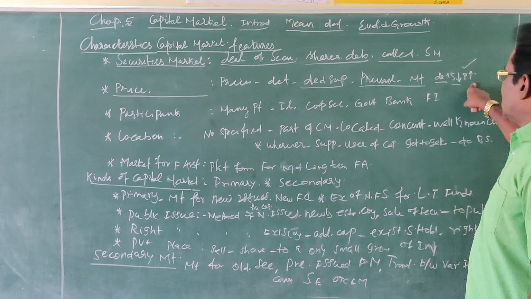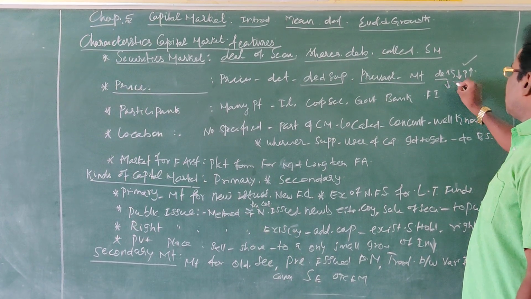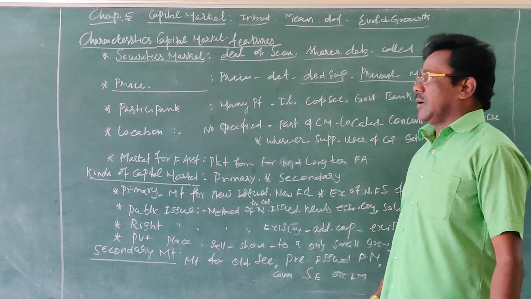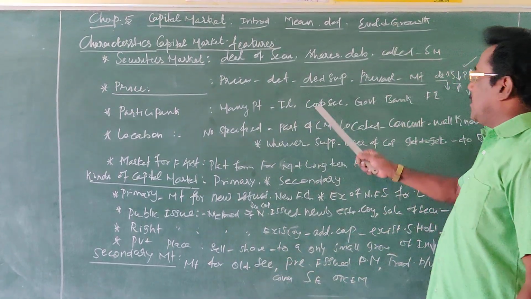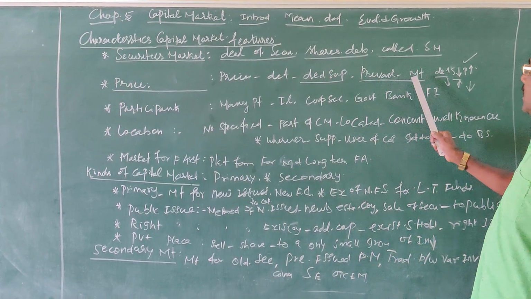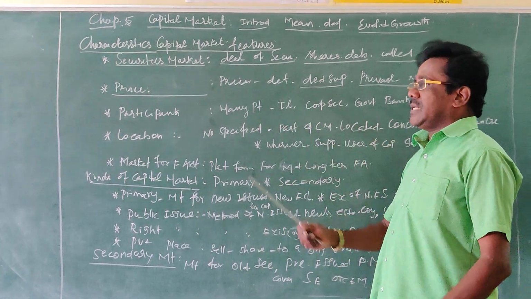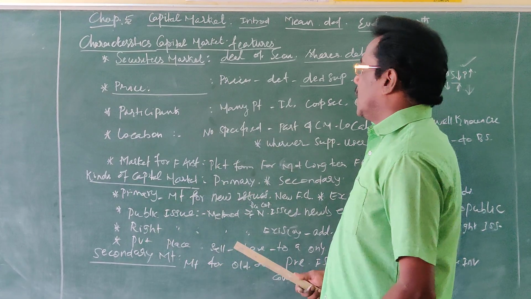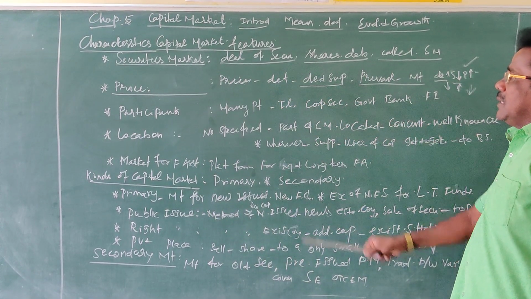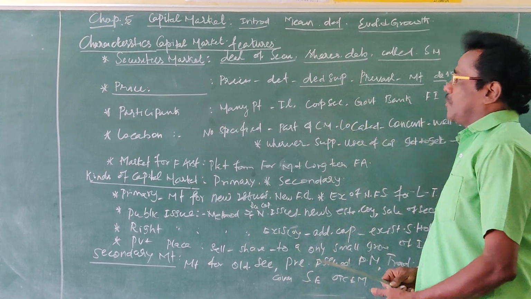Otherwise, if the demand is less and supply is more, the prices of the securities will be lower. So the two factors which determine the prices of the financial securities are demand and supply.